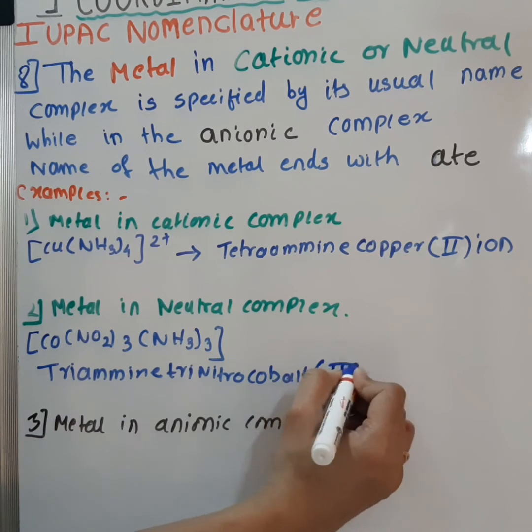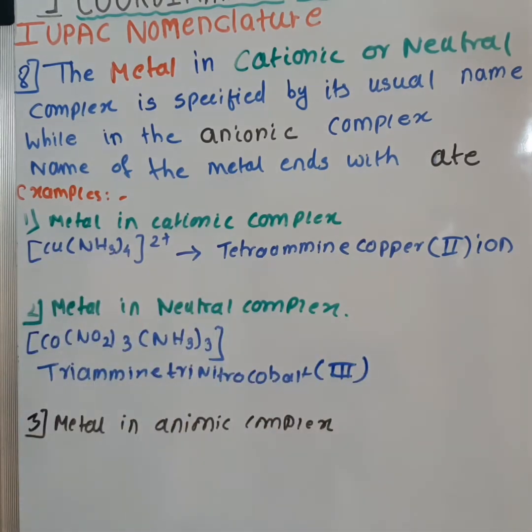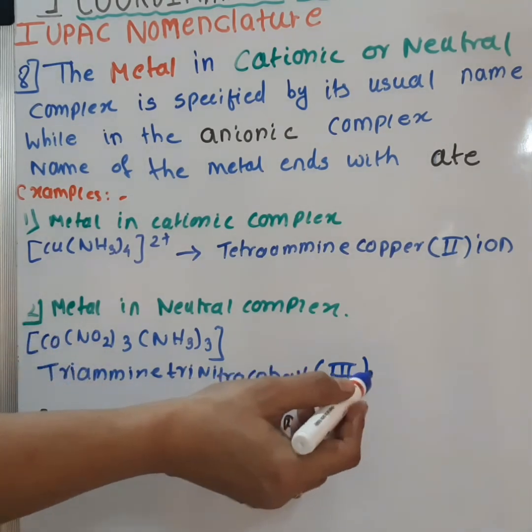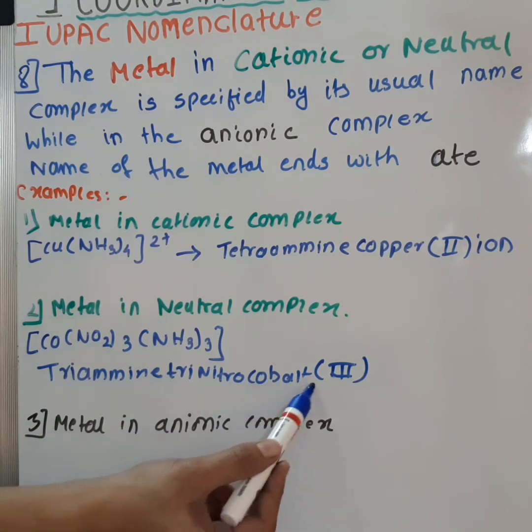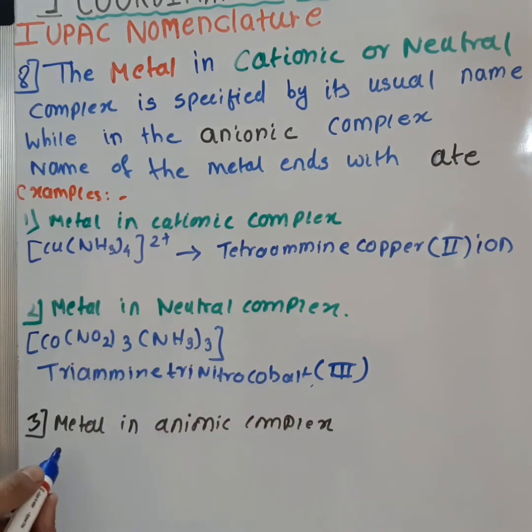Oxidation state in Roman numerals, that is 3. So as it is a neutral complex, a neutral compound, the name of the metal will be as it is, that is cobalt. So let's see another example of a metal in an anionic complex.